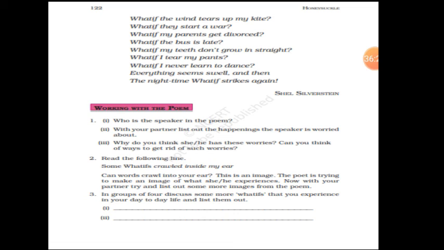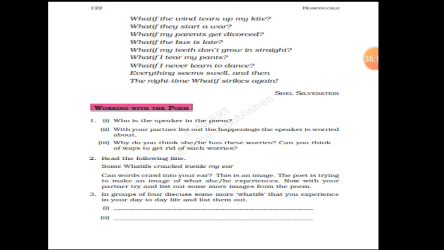But why do you think he has these worries? Can you think of ways to get rid of such worries? Yes, because most of the time the worries are baseless. It's all the fear which is there in the poet's mind. With strong willpower, determination, and the right positive attitude in life, you can get rid of such worries. So you should not have so many worries in your life, children. If you have a positive attitude towards life, these worries will not do anything to you.